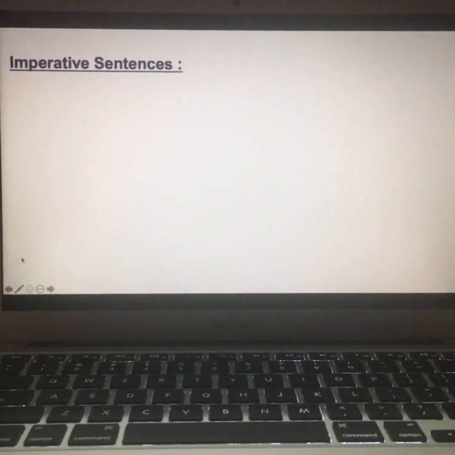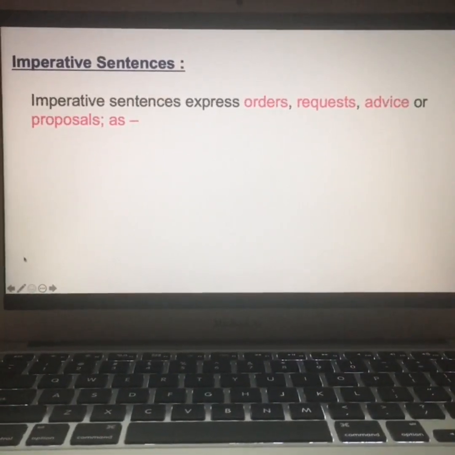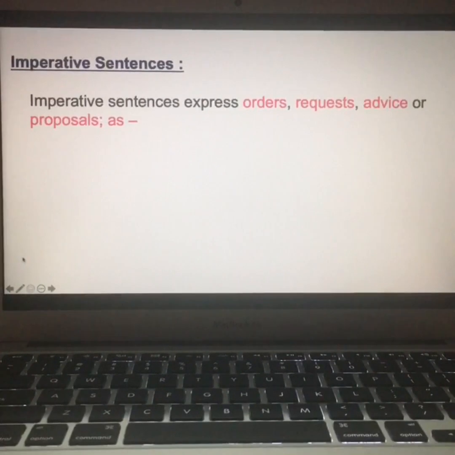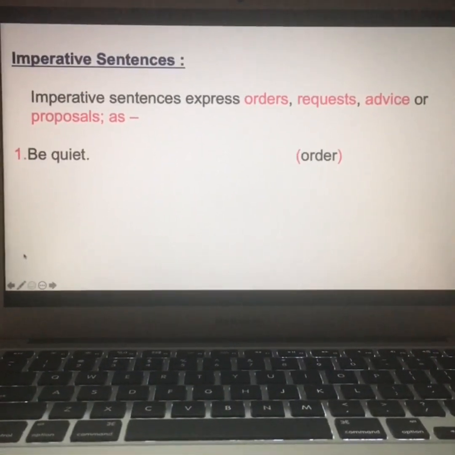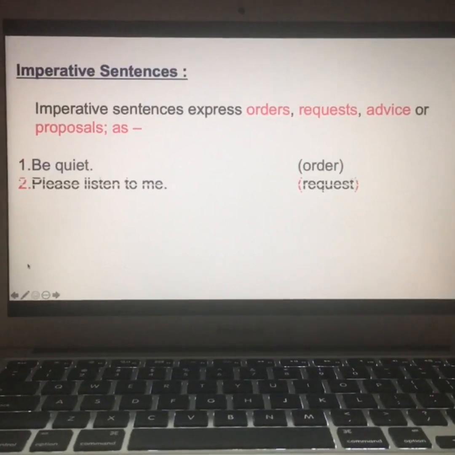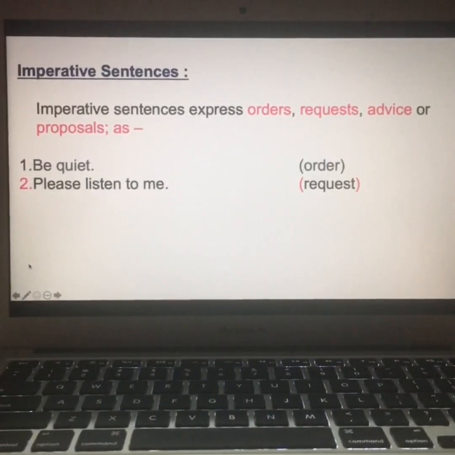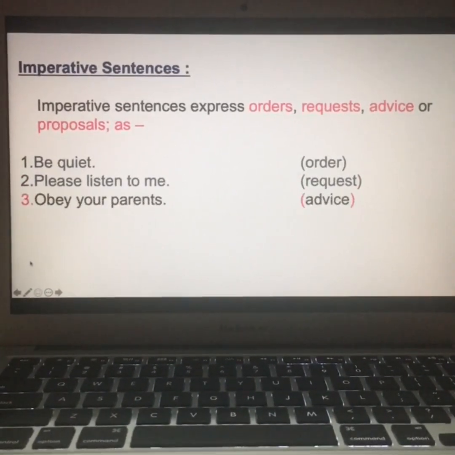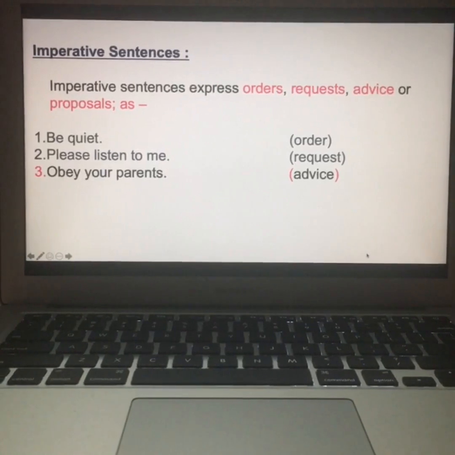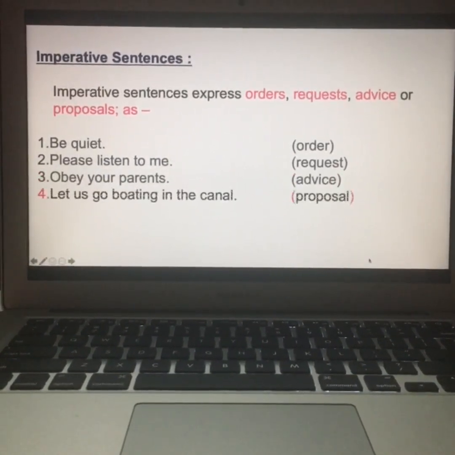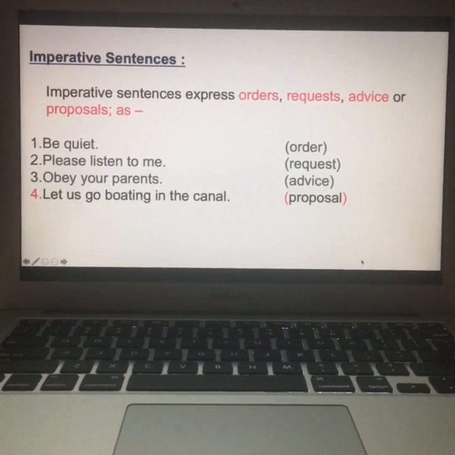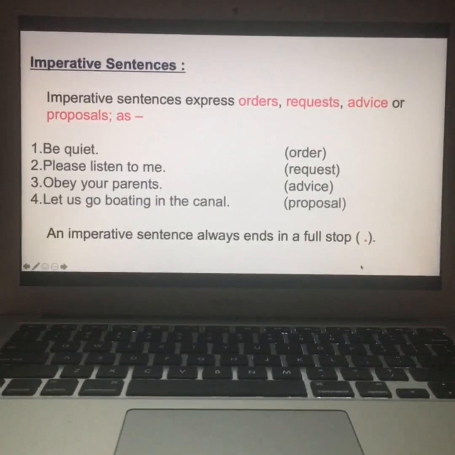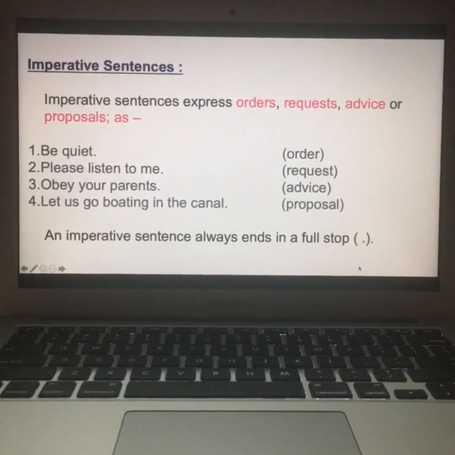Now the next is imperative sentences. Imperative sentences express orders, requests, advice, or proposals, as: Be quiet. This is an order. Please listen to me, a request. Obey your parents, advice. Let us go boating in the canal, proposal. An imperative sentence always ends in a full stop.